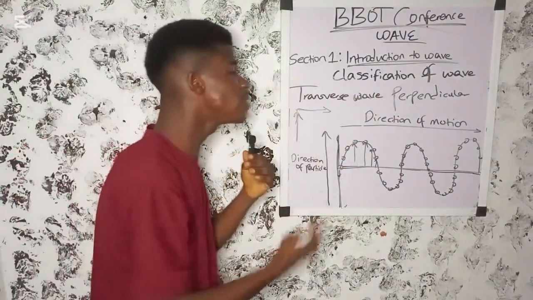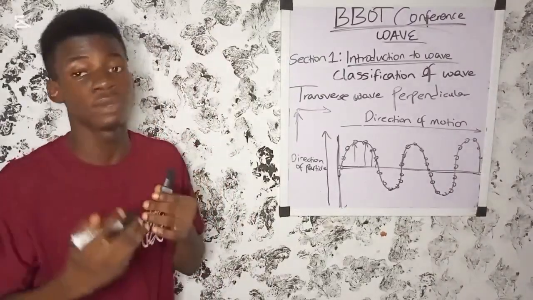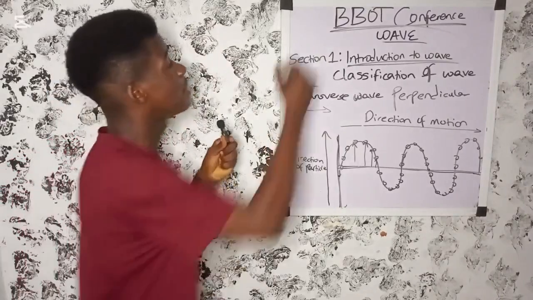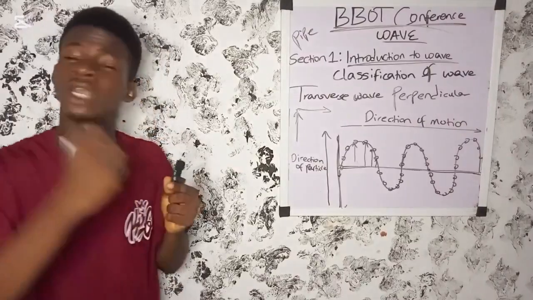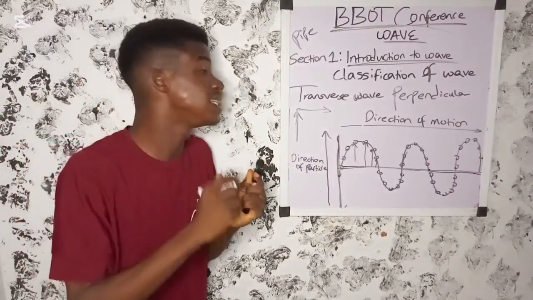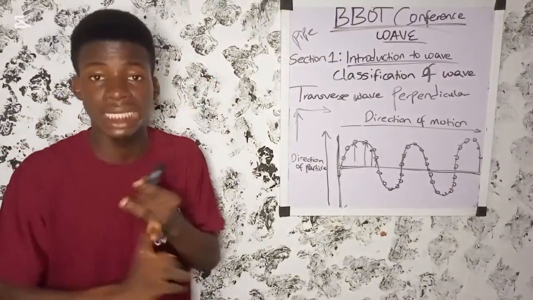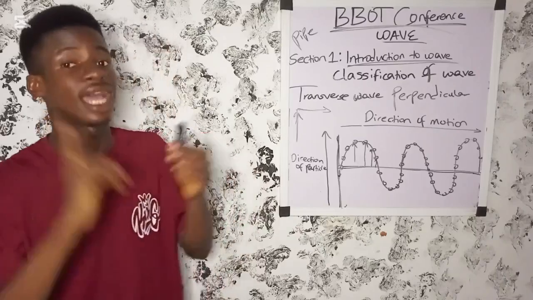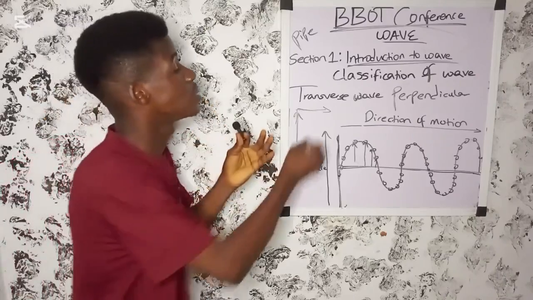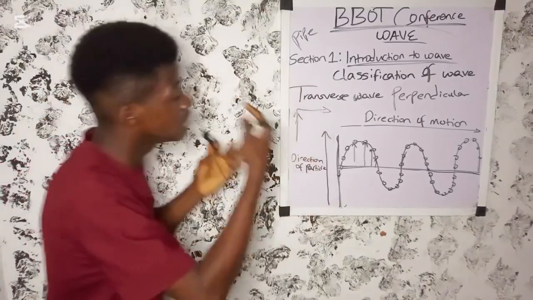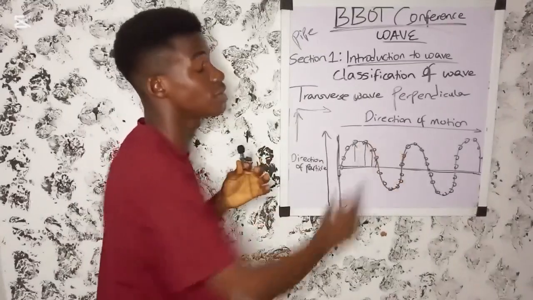So what are the examples of transverse waves? Water waves are an example of a transverse wave. Waves in a pipe are an example of a transverse wave. And also take note that all of the electromagnetic waves, the gamma ray, X-ray, UV ray, light wave, infrared wave, radio wave, are all examples of transverse waves. The direction of the particles in those waves is perpendicular to the direction of the motion.